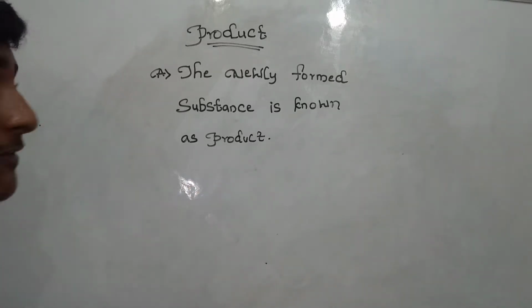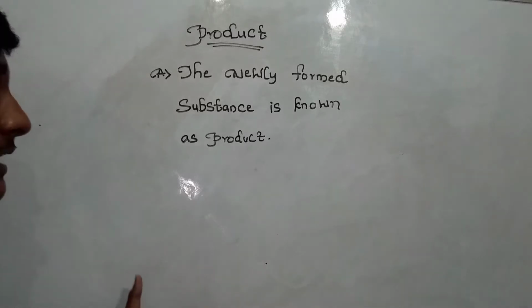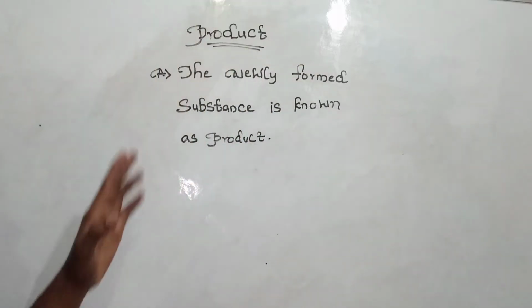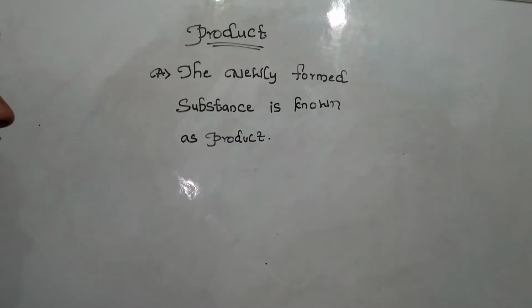So in the previous one, the reactant is in the chemical equation in a reaction. So by the reaction only the product is formed. So that is known as a product. This is the definition for the product: the newly formed substance is known as a product.